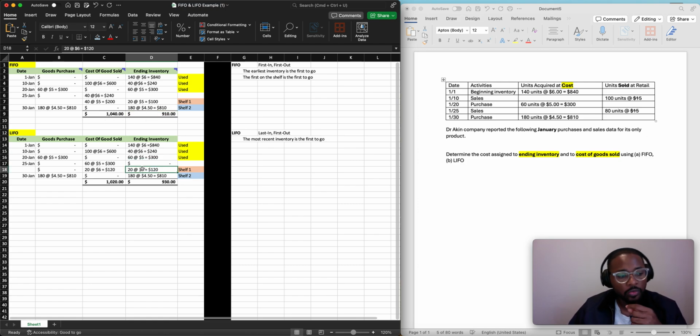All right, my friends, hopefully this gives you some level of understanding on how to do FIFO and LIFO inventory tracking.